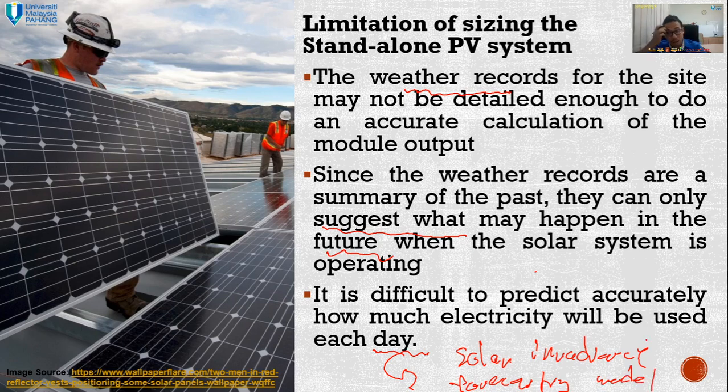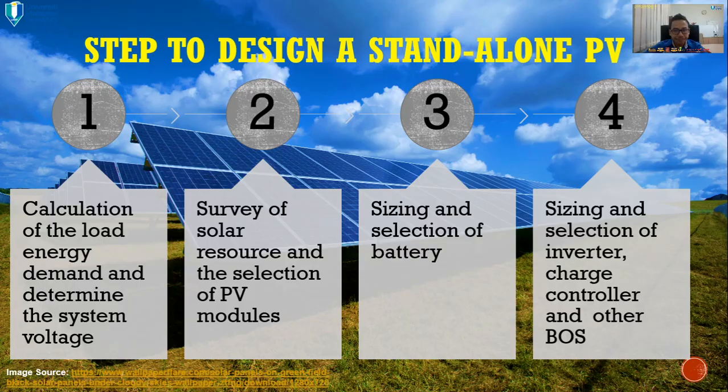A lot of studies are done on this topic, because until now we cannot accurately predict what will happen to the clouds or the sky tomorrow. Is it sunny? Is it rainy? Is it stormy? Nobody knows. That's why it keeps being difficult to predict accurately how much electricity can be used every day.